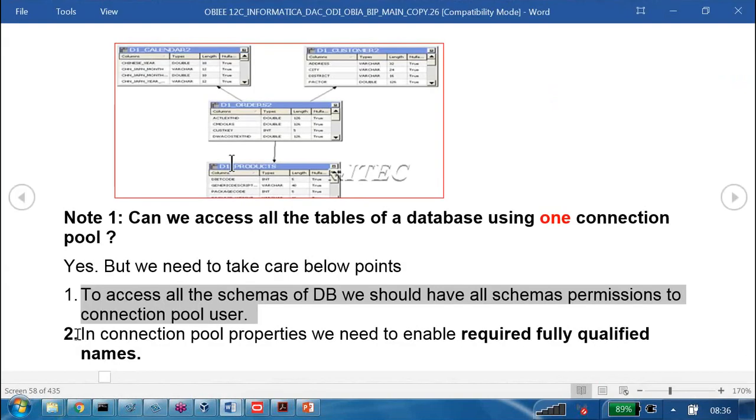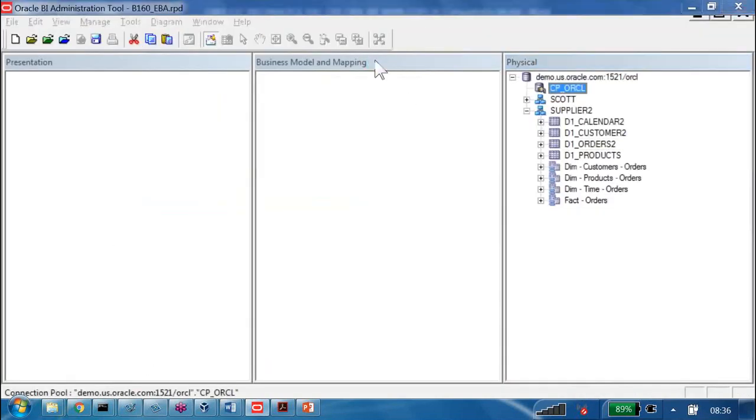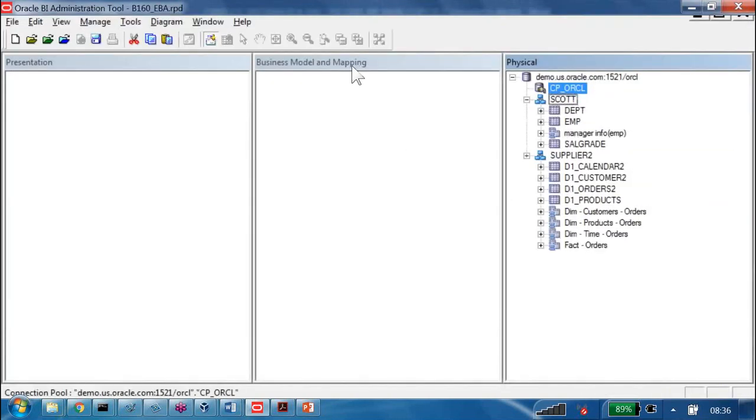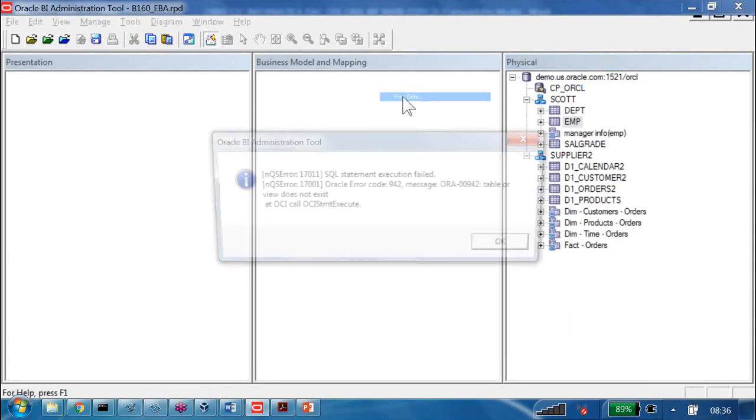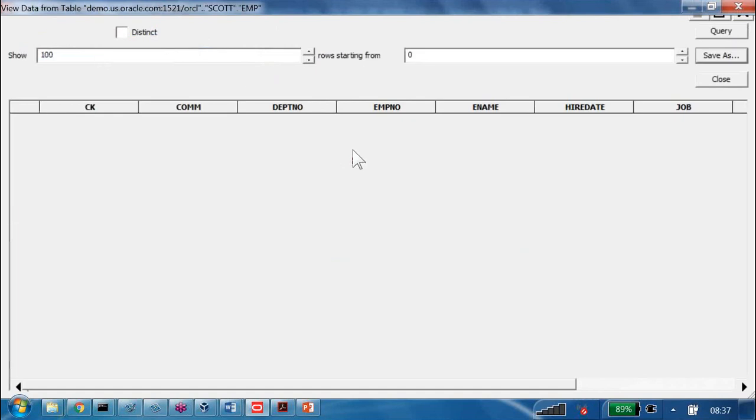Second point, what is the second point? In connection pool properties, we need to enable require fully qualified table names. Okay, I provide here supplier 2, but I am not enabling require fully qualified table names. If I am not enabling it and I go for, let us say, EMP table view data, it gives an error. Why? Because internally it is searching the query supplier 2 dot.